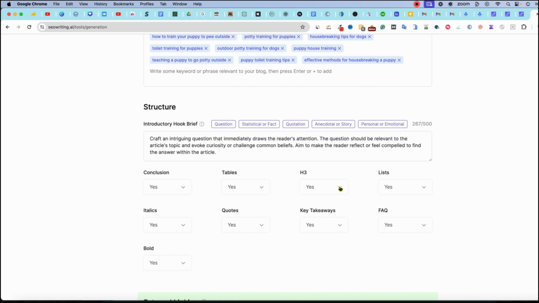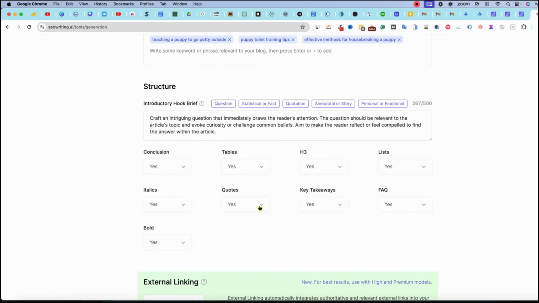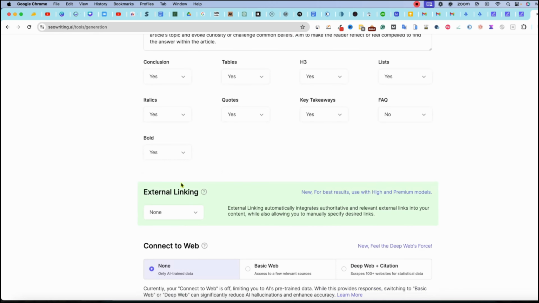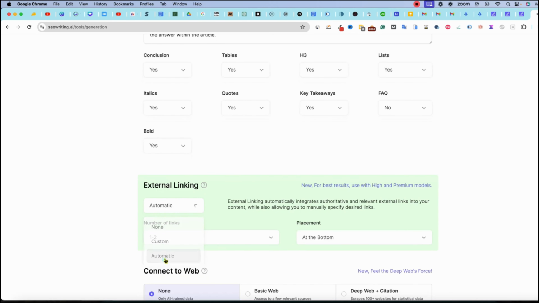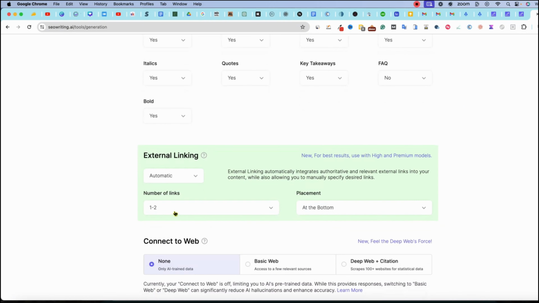Table, sure. H3s, lists. We don't really need a list, but I'm just going to leave it on there. It's fine. Italics, quotes, key takeaways. I don't want the FAQ. And then, let's see, right over here, bold, that's fine. External linking, we can go with automatic. And we can say number of links, 1 to 2.